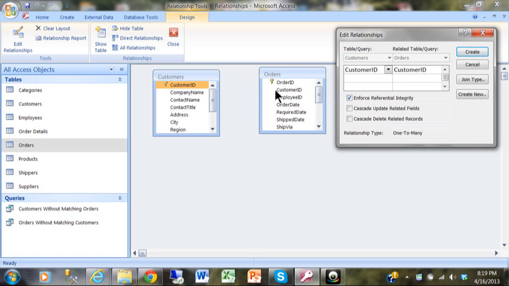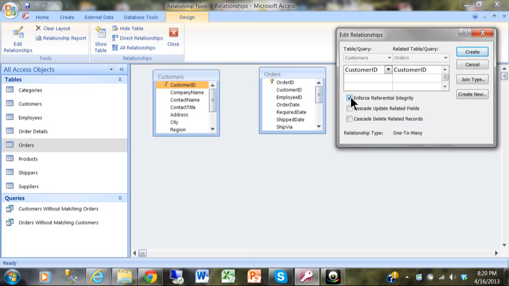Now that means it would be okay to have a customer in the customers table that doesn't have a corresponding order, but that would not allow you to have an order that does not have a matching record in the customers table. Okay? So let's say the customer ID is 123. It would be okay if 123 was on this table, but not over here. But when we check this box right here, it'll prevent us from having customer ID 123 here that doesn't have a matching record over here.